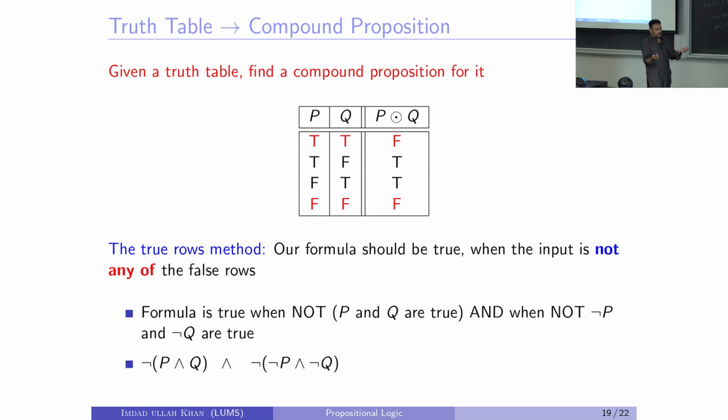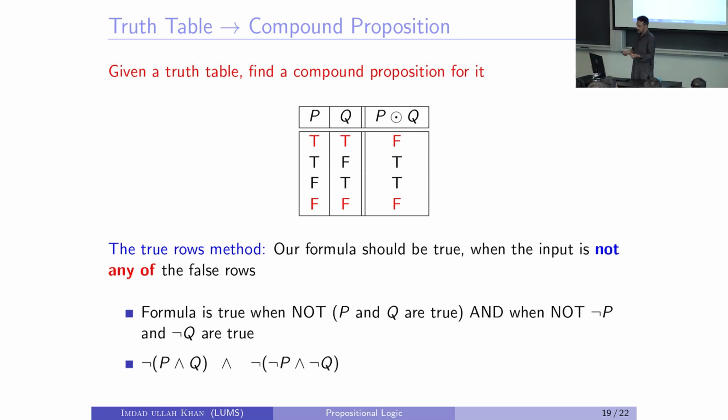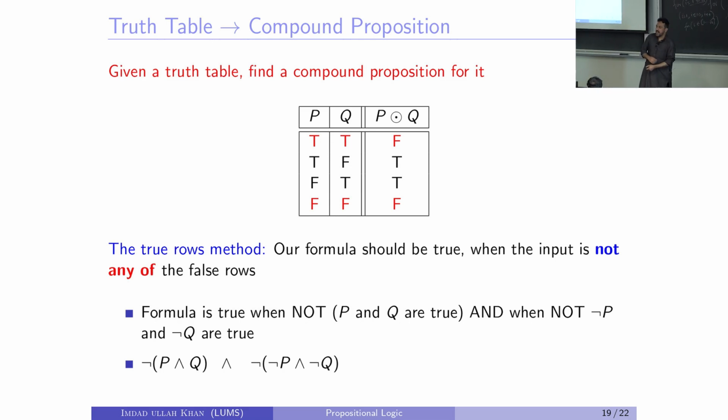The false row method is exactly the same thing. I want to find a formula for this truth table. I think it's the same truth table. So now this is what I call the false rows method. Obviously I copy-pasted and I just didn't change it. I just say this: this truth table tells me my formula should be false when the input looks like the first row, or the input looks like the second row, because it's going to be exactly one of them.